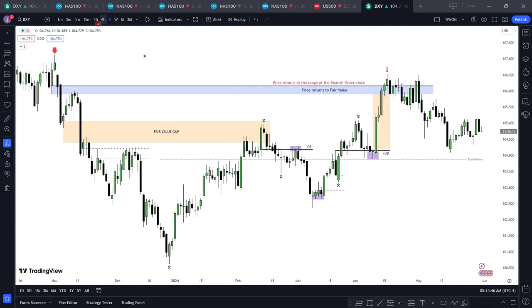This is the dollar index in present time. Now look at this. Price formed the range from this high to this low. This is a range from here to here. Now, as price moved from this point to this point, it formed what we call fair value gaps. So how do you identify fair value gaps?